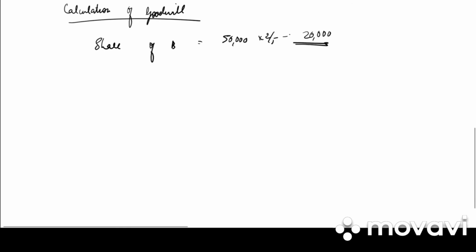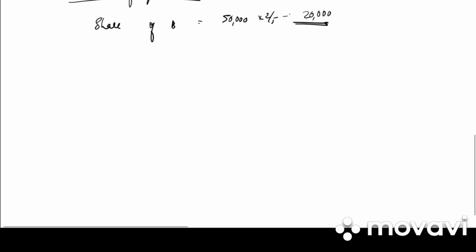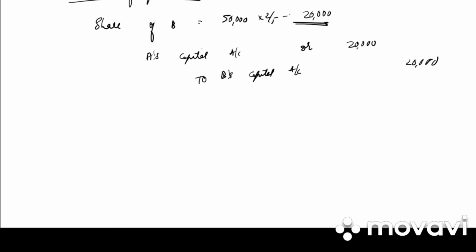Share of B. It is 50,000 into 2 by 5, that is 20,000. So what will be the journal entry for this? It is A's capital account debited to B's capital account. What will be the amount? 20,000 debit, 20,000 credit.